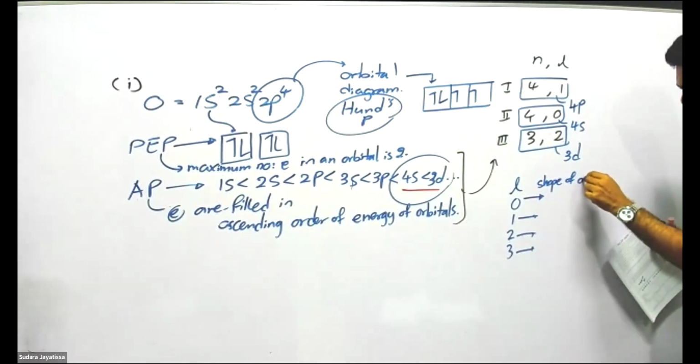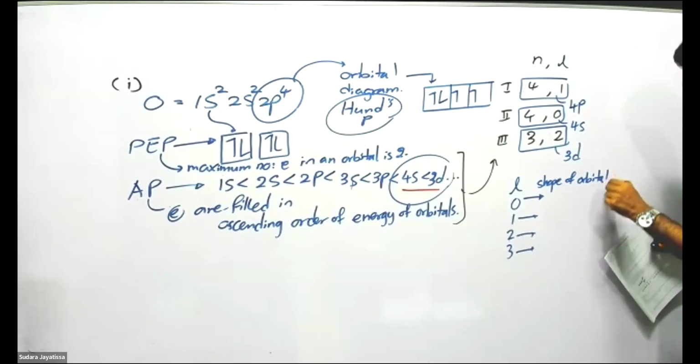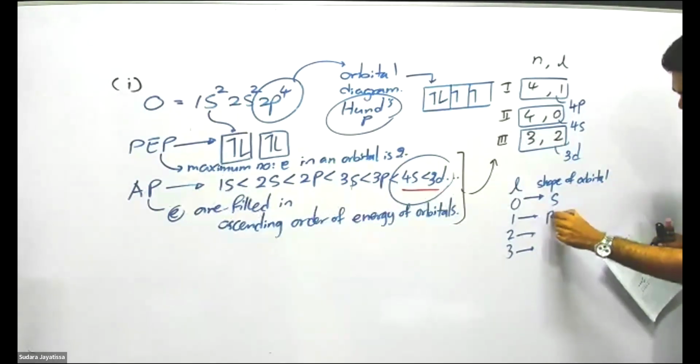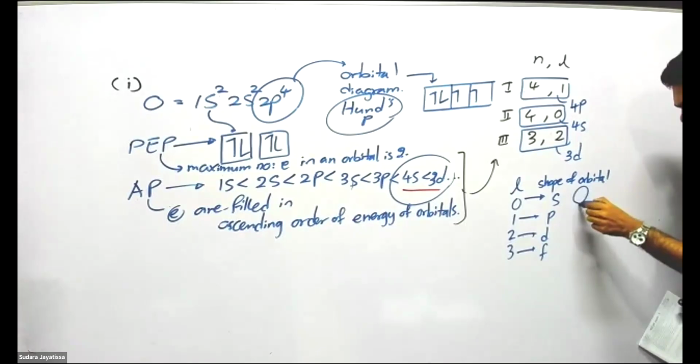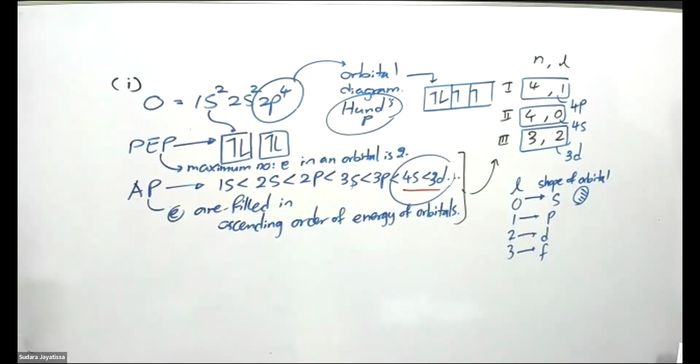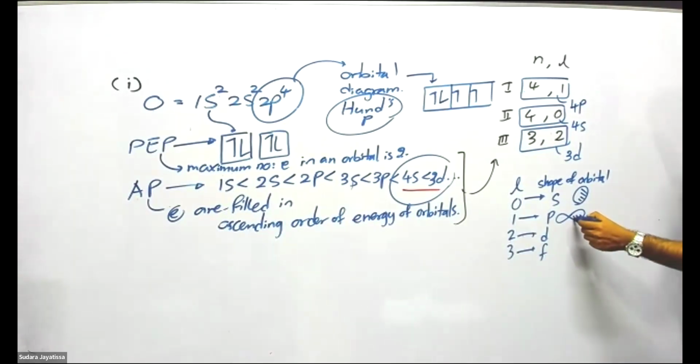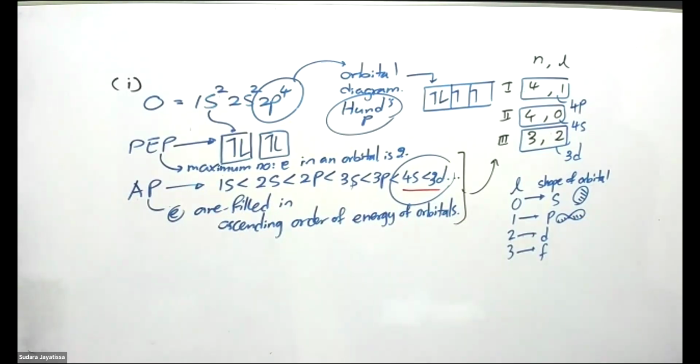If it is 0, then s orbital, p orbital, d orbital, f orbital, like that. They have their own shapes. For example, an s orbital is a spherical shape orbital. A p orbital is a dumbbell shape orbital. Understand? Remember that. Okay.